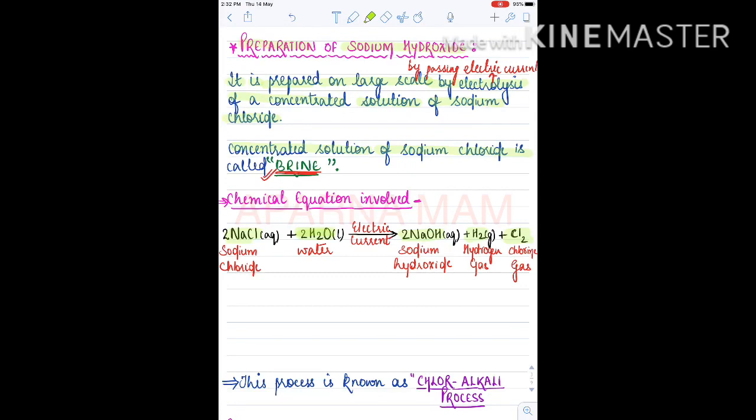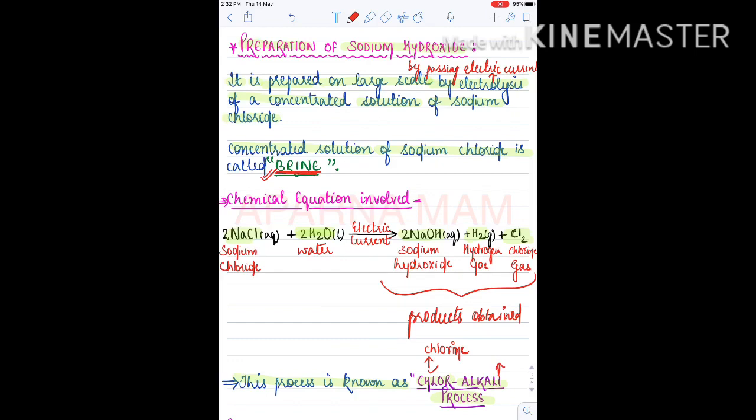Now, this process is also known as the chlor-alkali process. Why is it known as the chlor-alkali process? Because of the products obtained in the reaction. Chlor means chlorine, and alkali means base.